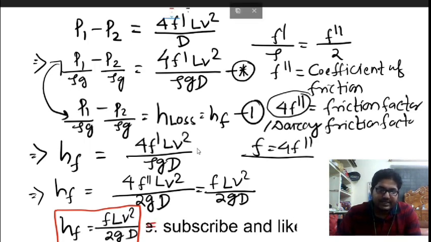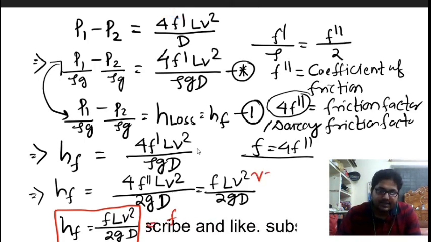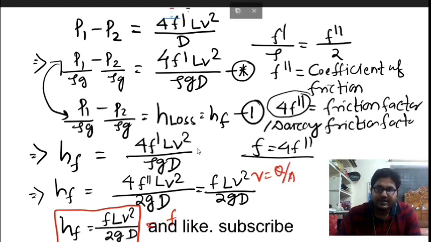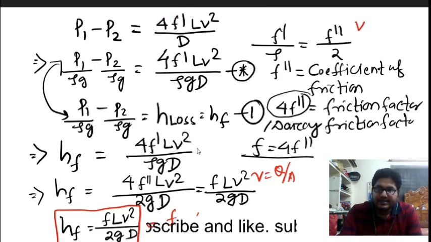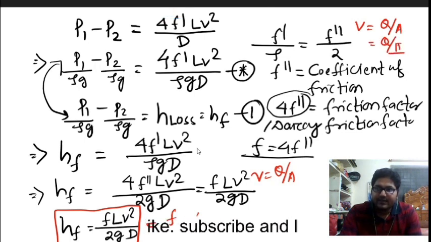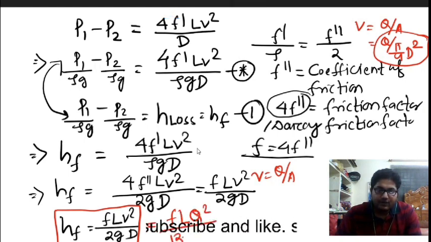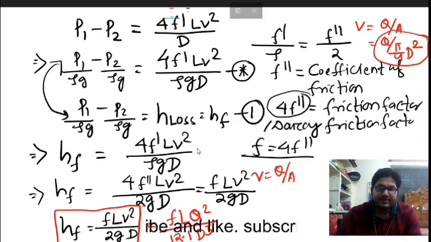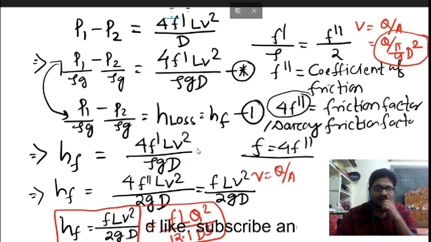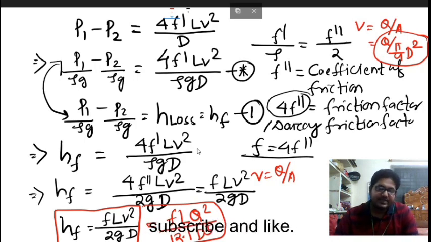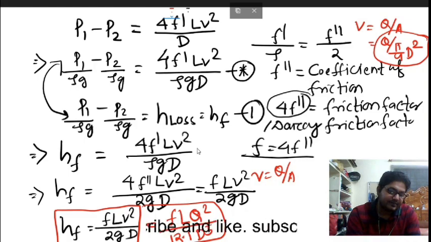If you want to write it in terms of discharge, the velocity can be written as q by a, which is q by pi by 4 into d square. So if you write this equation in the form of discharge, it is f L q square divided by 12.1 d to the power 5. So you can write the Darcy-Weisbach equation in this form also. This is the final expression of the Darcy-Weisbach equation.